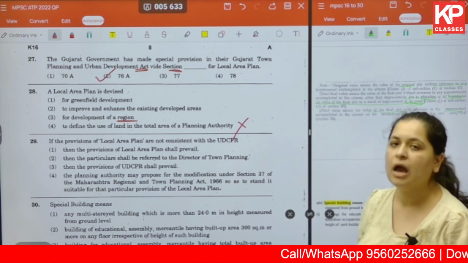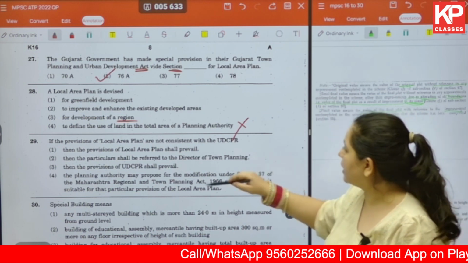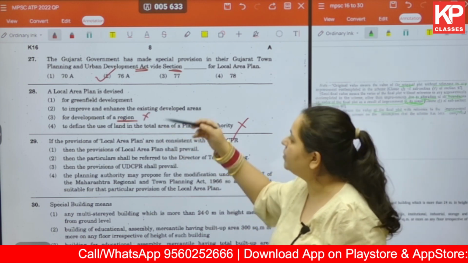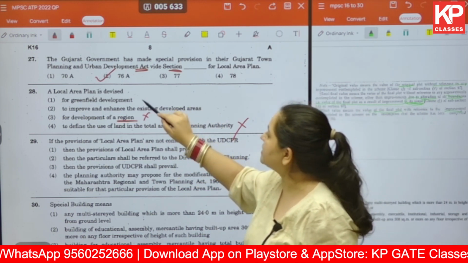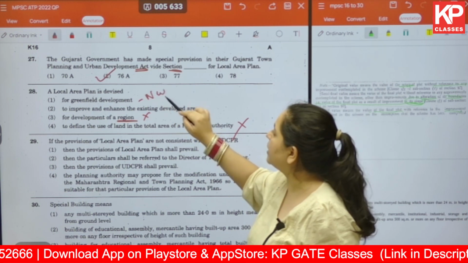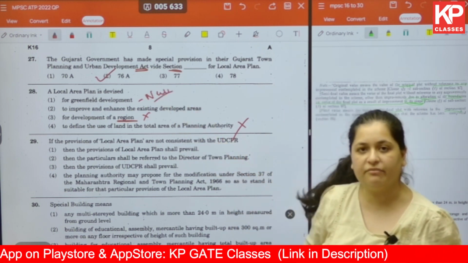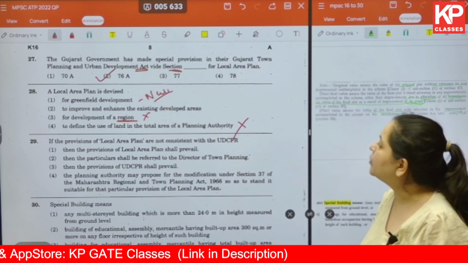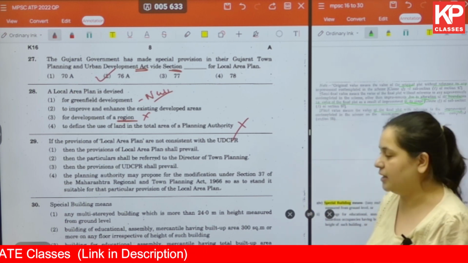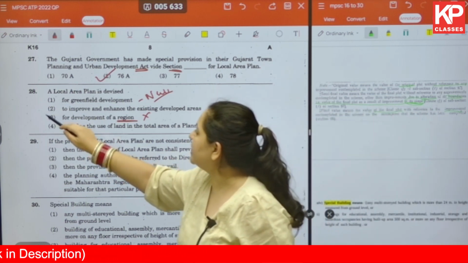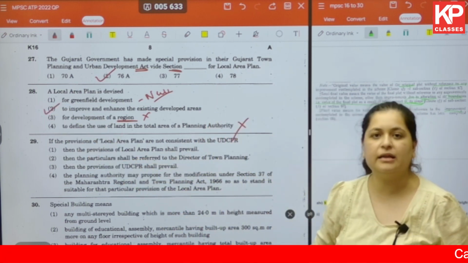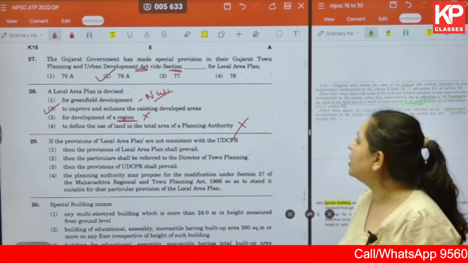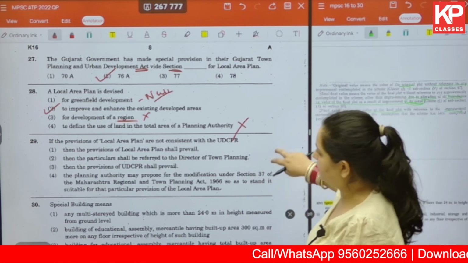We are talking about local area plan over here. So again, the third option is incorrect. Now, between greenfield development, which means any new development, and the second one, to enhance the existing developed areas, the second is the correct answer. Local area plan is devised to improve the existing developed areas.